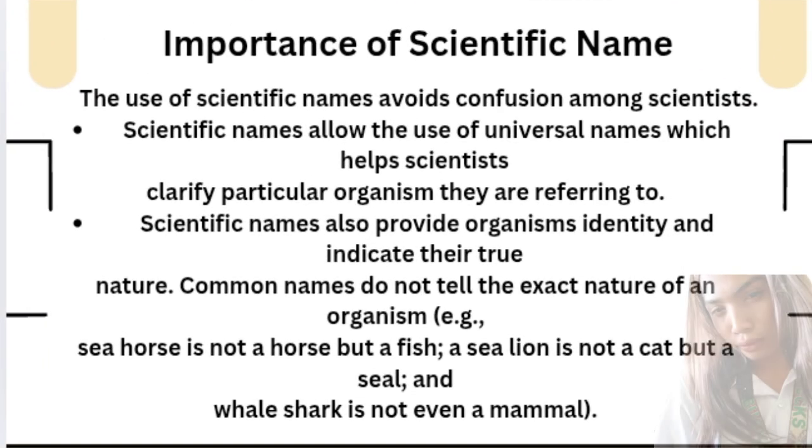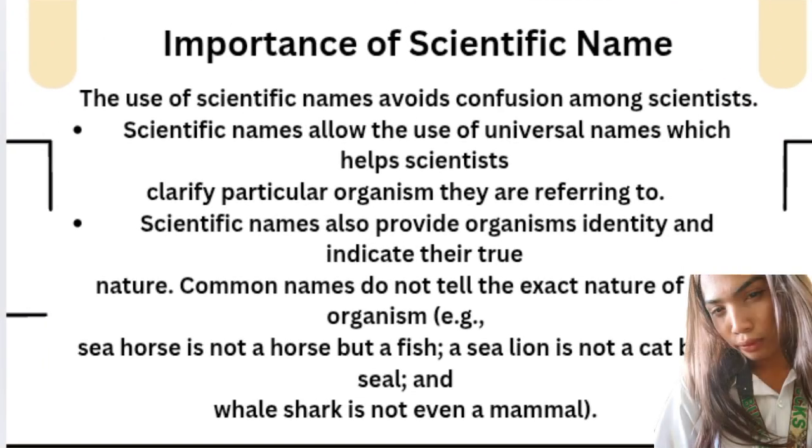The importance of scientific names. The use of scientific names avoids confusion among scientists. Scientific names allow the use of universal names, which help scientists clarify the particular organism they are referring to. Scientific names also provide an organism's identity and indicate its true nature. Common names do not tell the exact nature of an organism.